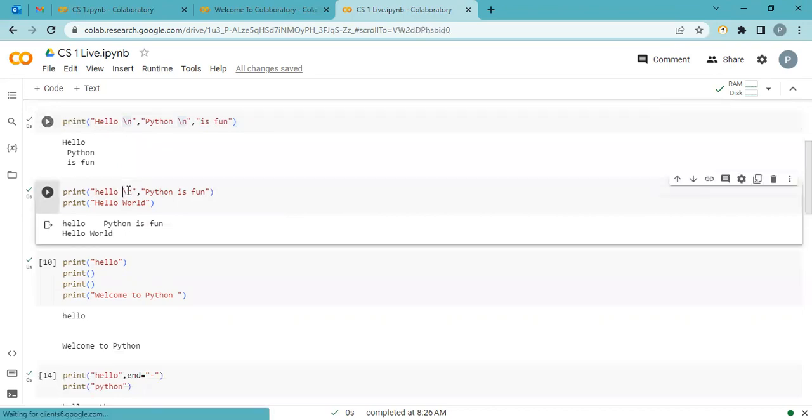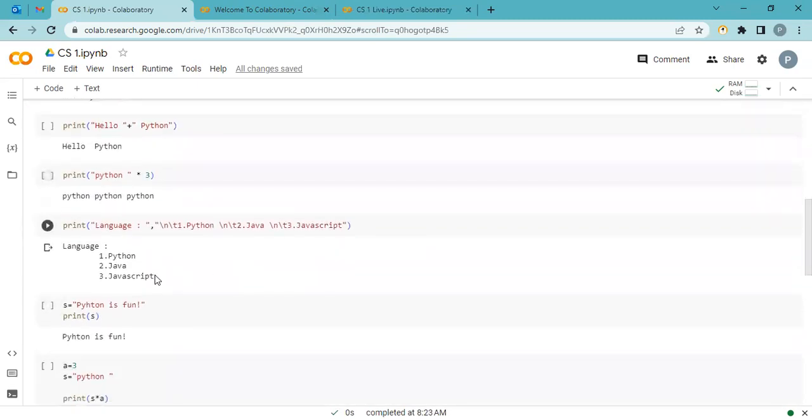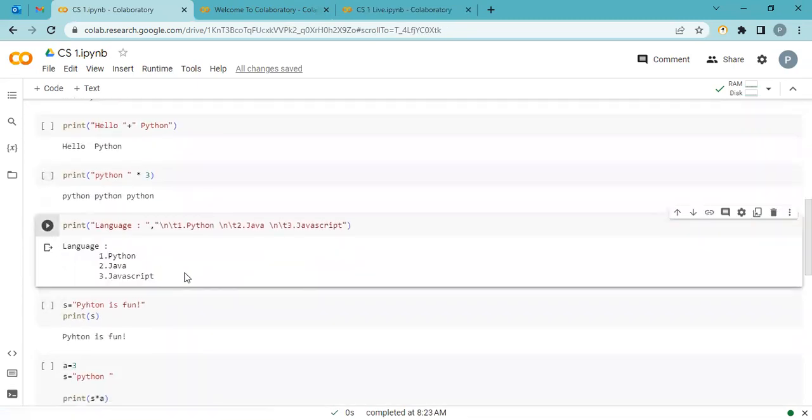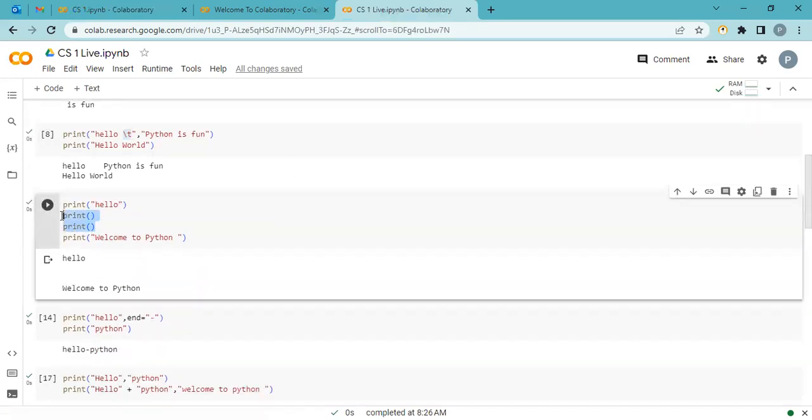The same thing for tab, we use slash t. And for that, I show you one beautiful example. You must try. Again, I repeat, try this for good practice. You want to print the output as it is here, and for that we use only a single print statement, and we get this output. So please try this.